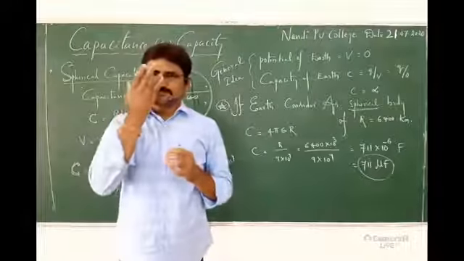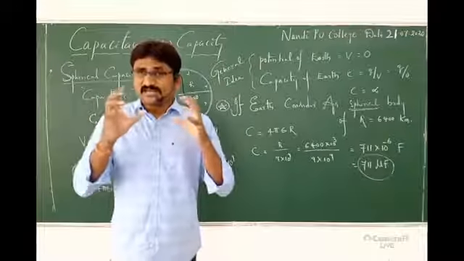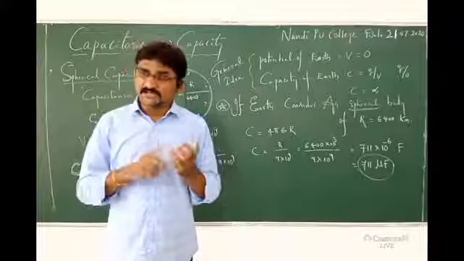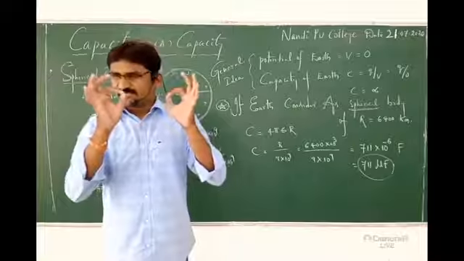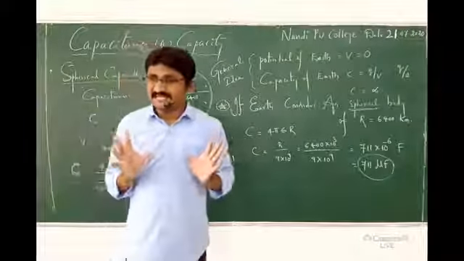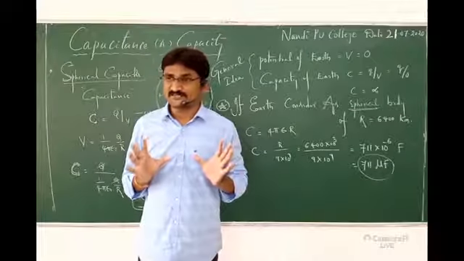Before, I explained one point: farad is a very large unit. We cannot use it practically. What do we have to use then? Microfarads, nanofarads. Just a minute, concentrate on this particular application. Earth radius is 6,400 kilometers.